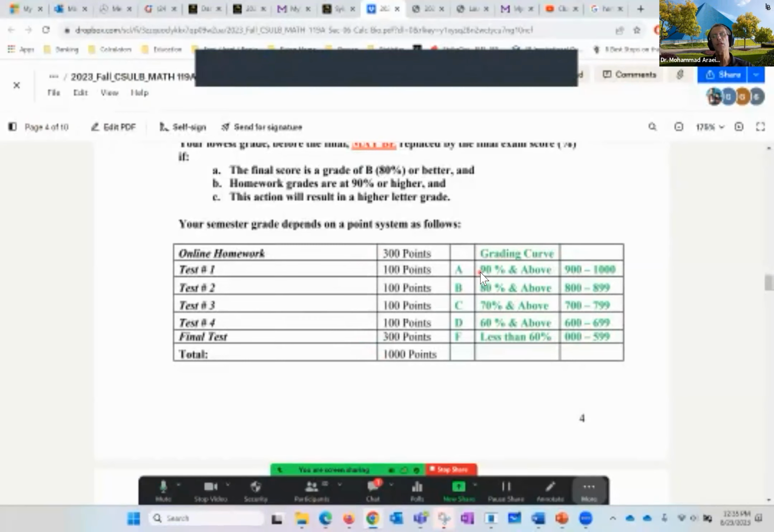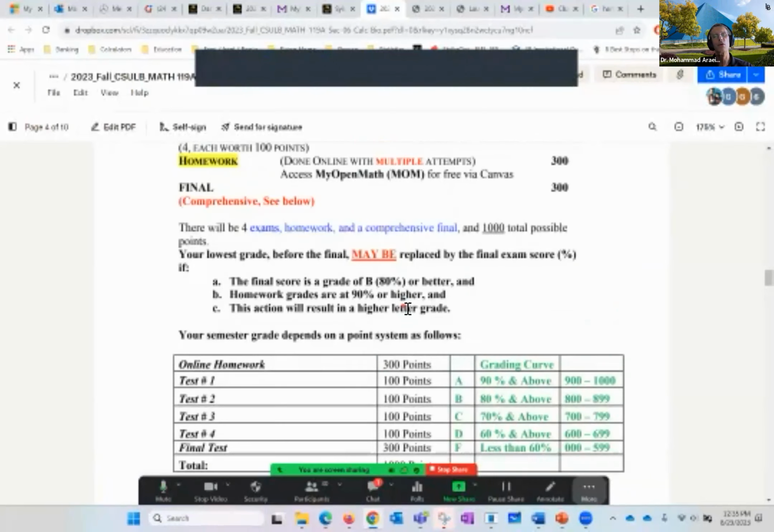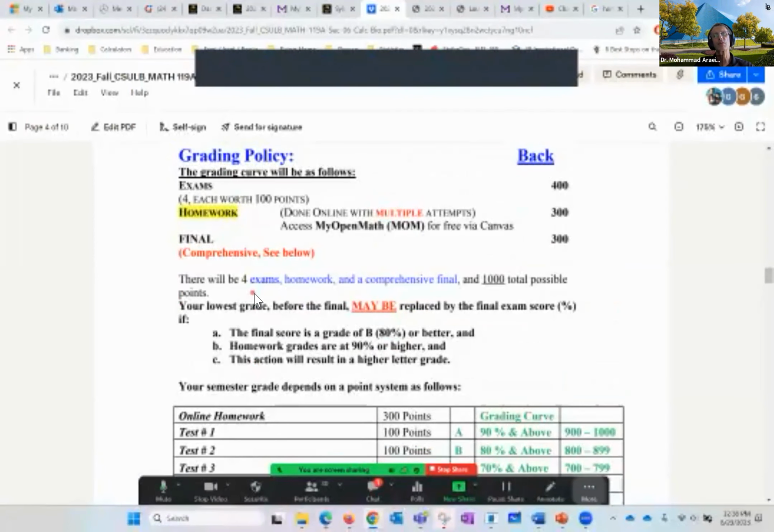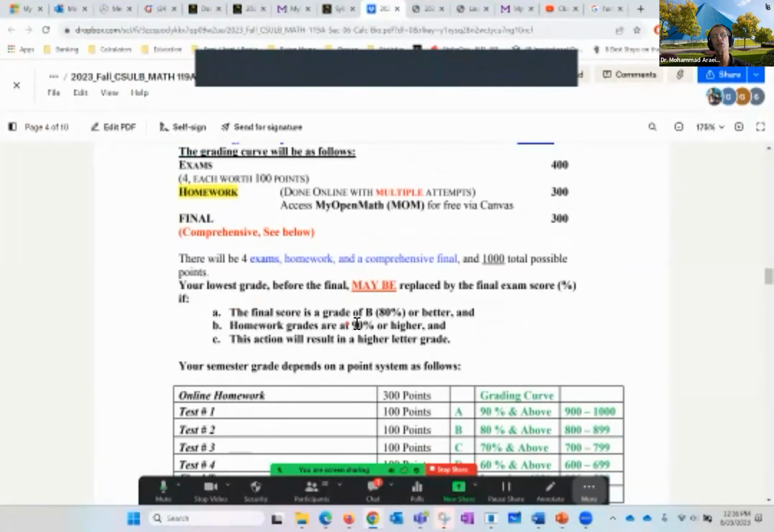It's a point system. 90% is an A, which means 900 points or more. 80% is a B, that means 800 points or more, so on and so forth. Also, I want to add this point here that of the first 4 exams, the lowest grade may be replaced by the final, as long as the following is true. Number 1, the final is good. That means B or 80% or higher. Number 2, the homework is good. You have to have 90% or higher on your homework. And this action will result in a higher letter grade. If we do that and it doesn't change the letter grade, it defeats the purpose.